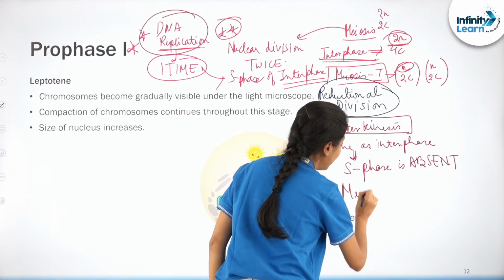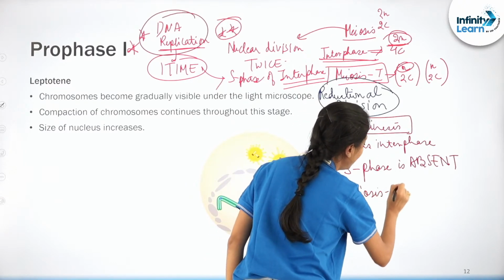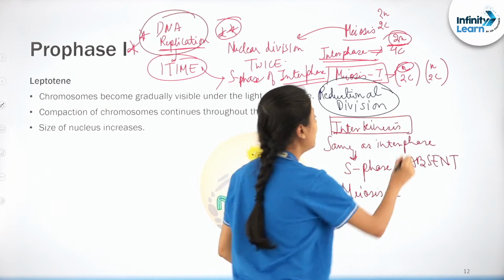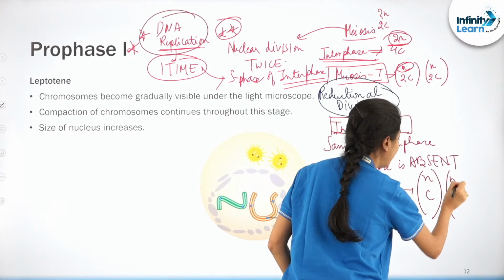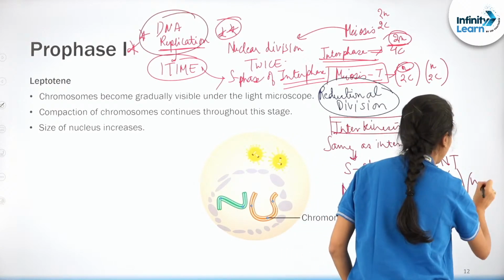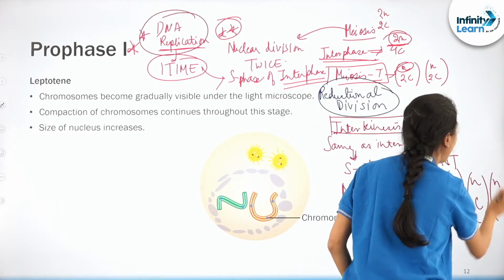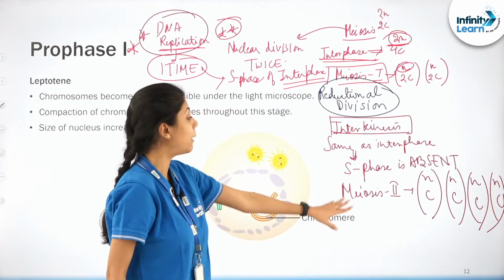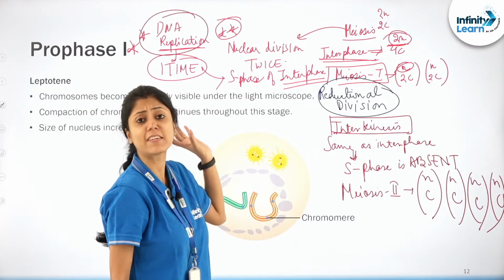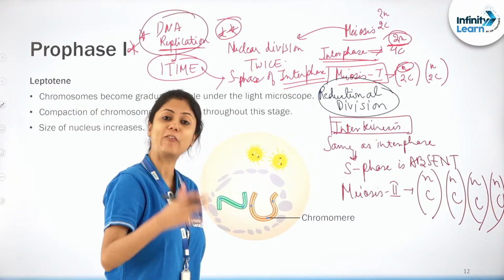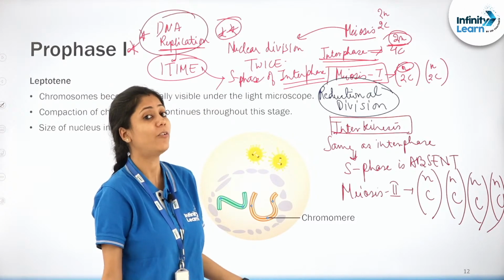इसके बाद there will be meiosis 2. Now each of these daughter cells will undergo further nuclear division, and after meiosis 2 there will be the production of 4 daughter cells. Each daughter cell will have n number of chromosomes and c amount of DNA.